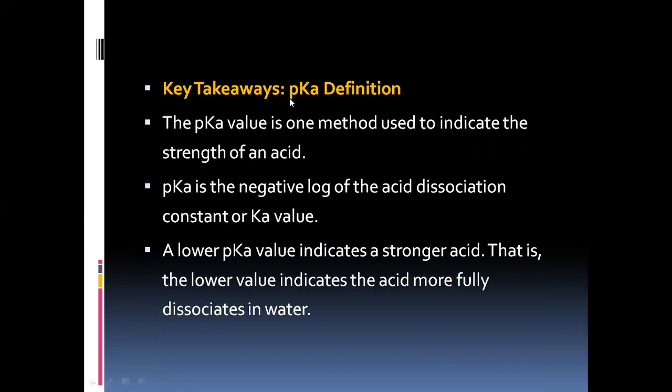So key takeaways, that is, important things to be remembered. The pK value is one method used to indicate the strength of any given acid. You can easily find the strength of the acid based on the pK values. pK is the negative log of the acid dissociation constant, or Ka value. A lower pK value indicates a stronger acid. That is, the lower value indicates the acid is completely dissociating in water, right? Yes. The stronger the acid, the more completely it dissociates in water.